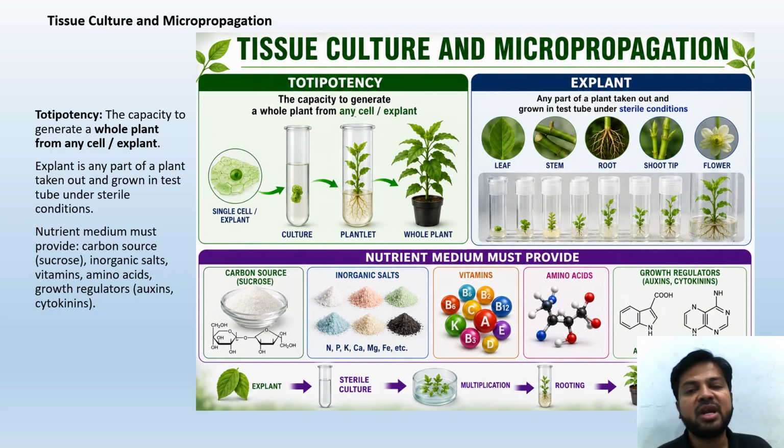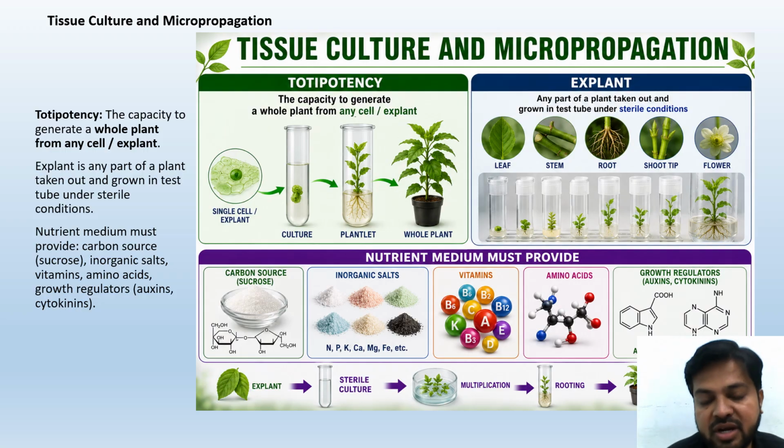Okay, the nutrient medium must provide. What should we provide in the nutrient medium in order to produce this tissue culture? Carbon source, sucrose, we will provide. Inorganic salts of sodium, potassium, nitrogen, calcium, magnesium, iron we will provide. Vitamins are provided like vitamins B6, B2, B12, and vitamin K, B3, A, D, E, and C. Amino acids will be provided. Growth regulators like auxins and cytokinins will also be provided.